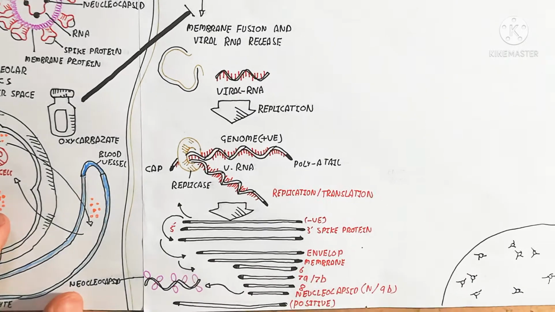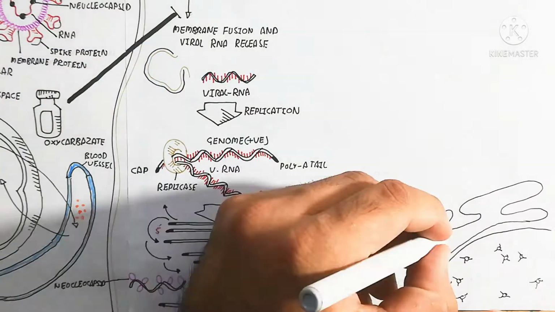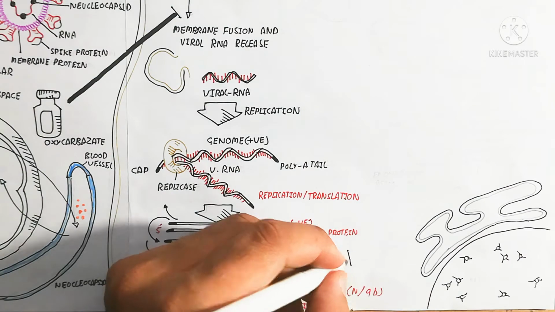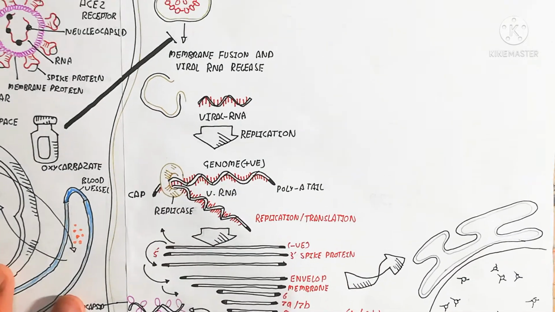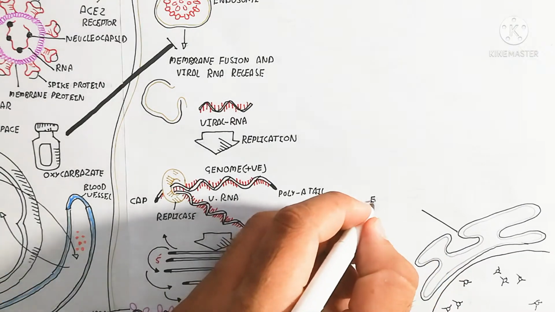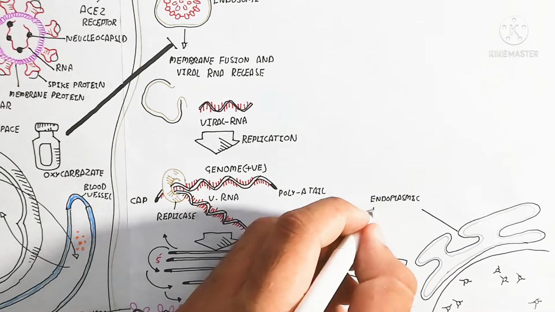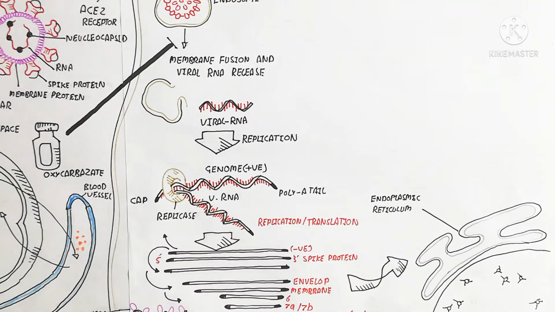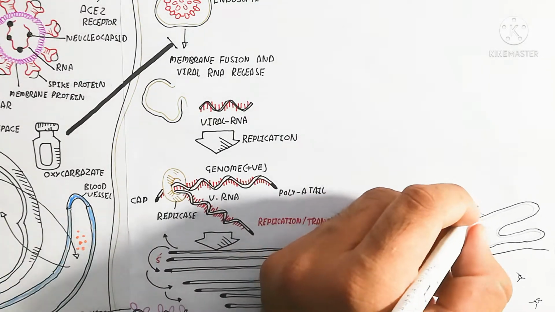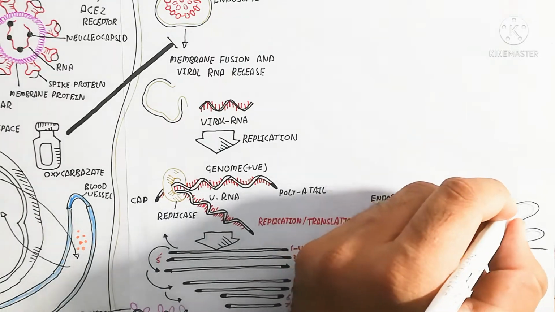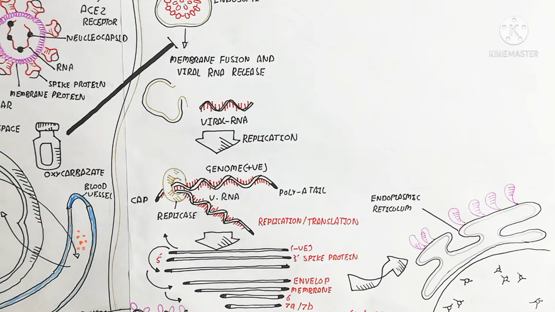precursor of the nucleocapsid. So here is the nucleus present in the lung epithelial cell, while here is the endoplasmic reticulum. This endoplasmic reticulum is characteristic: it contains ribosomes, so it is rough endoplasmic reticulum, and it is used for the translation of the protein.